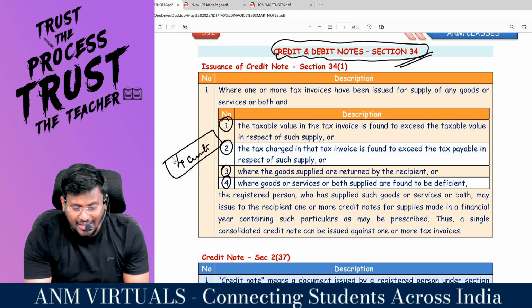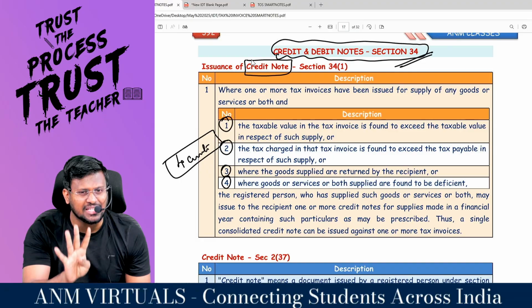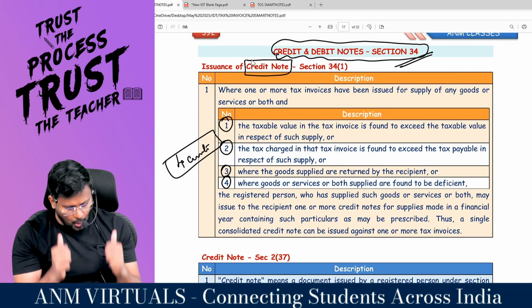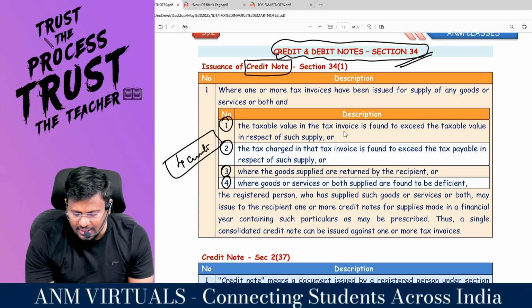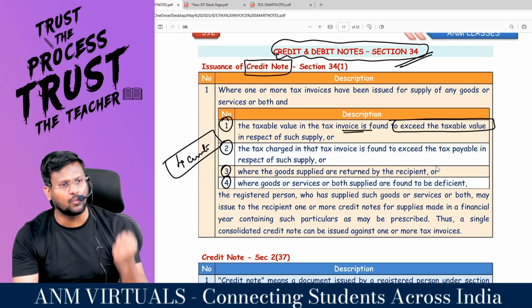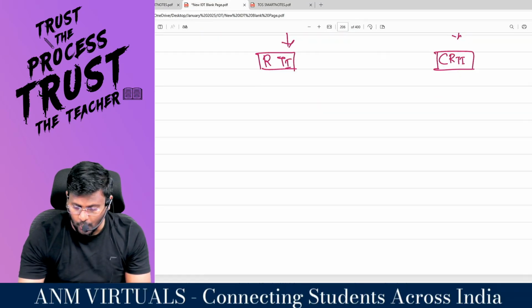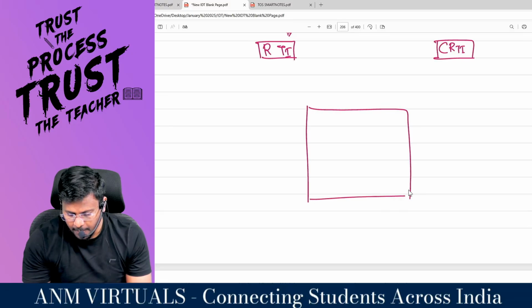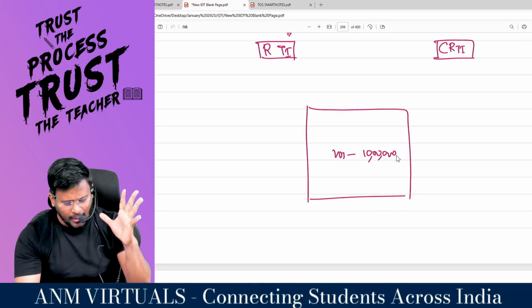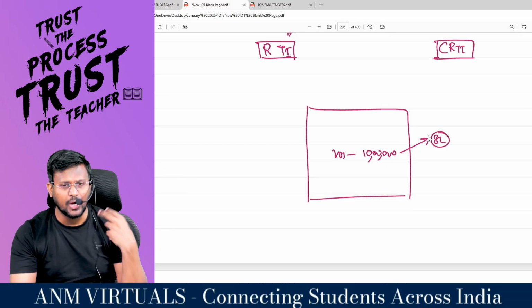You will be issuing a credit note. So you may get a question: what are the 4 circumstances in which you have to issue a credit note? Circumstance number 1. The taxable value in the tax invoice is found to exceed the taxable value in respect of such supply. For example, I have raised an invoice like this. I showed the value of supply as 10 lakh. Actually, the value of supply is only 8 lakh. But I have extra debited how much? 2 lakh. So I have to credit to you.